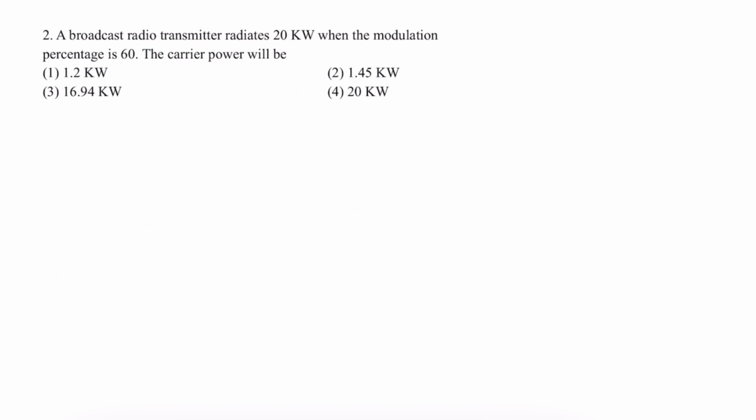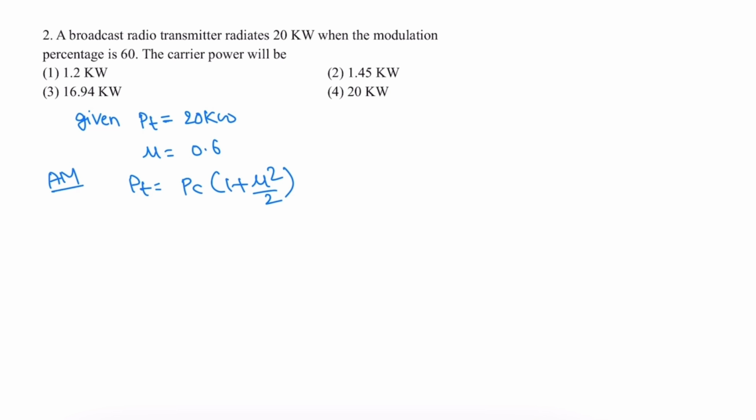Second question. An AM broadcast radio transmitter radiates 20 kilowatt when the modulation percentage is 60. What will the carrier power be? In this question, they have given transmitting power PT as 20 kilowatt. Modulation index mu is 60%, so that is 0.6. So total power PT is equal to PC into 1 plus mu square by 2 for an AM signal.